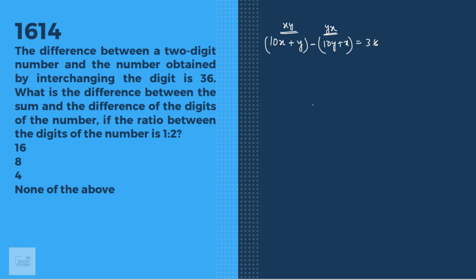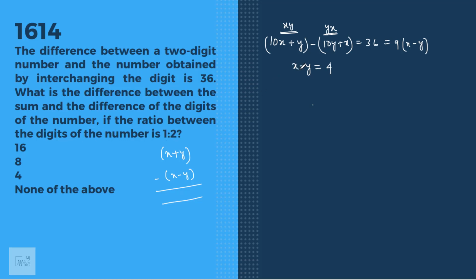We can also remember that whenever the difference between a two-digit number and its interchanged position is asked, it is always 9 into x minus y, 9 into the difference of digits. That means x minus y is equal to 36 by 9, that is 4. What is the difference between the sum, that is x plus y, and the difference of the digits? We are looking out for this value if the ratio between the digits of the number is